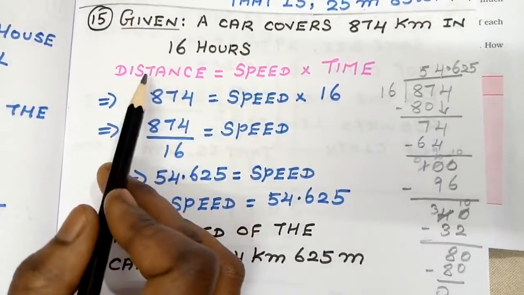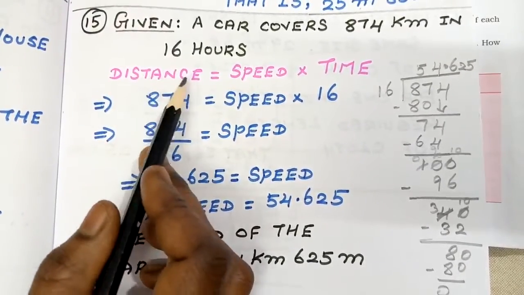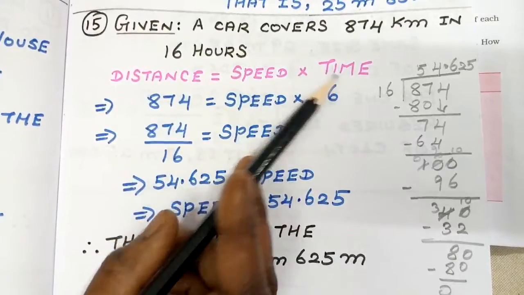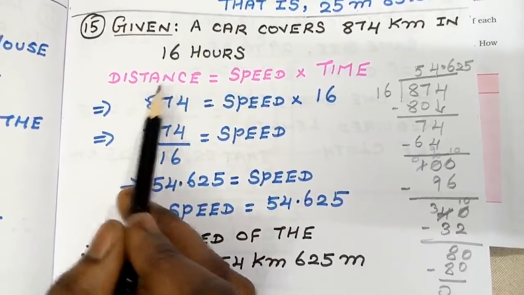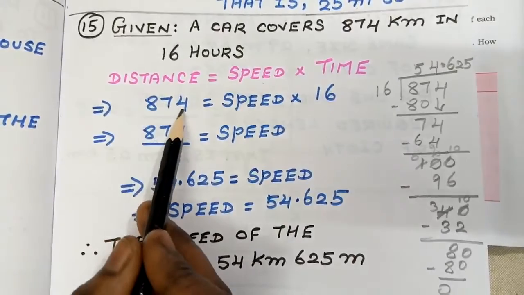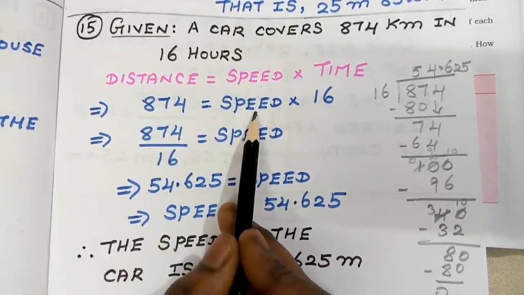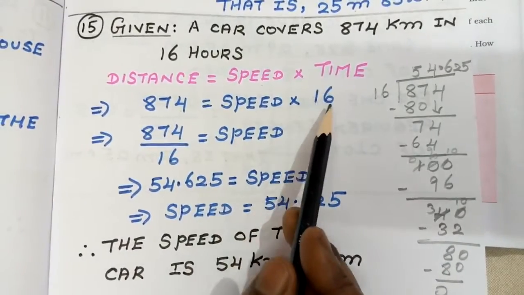So we have this formula. In your science, they will be using this formula. Distance is equal to speed into time. So you have three things here: distance, speed, time. Distance means 874. That is the value they have given here. Speed we are going to find here, students, and time they have given you as 16 hours.